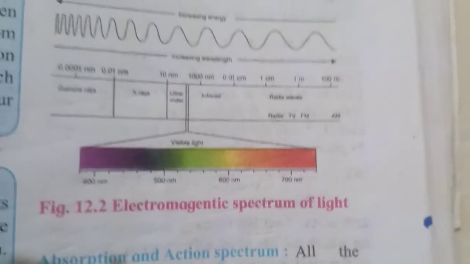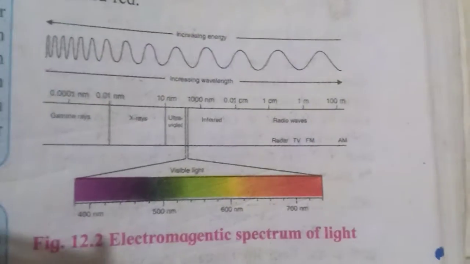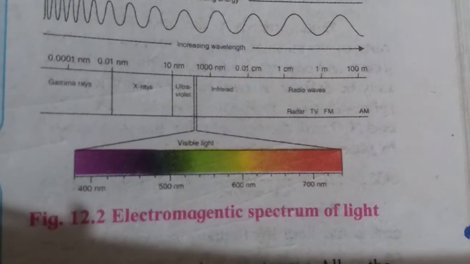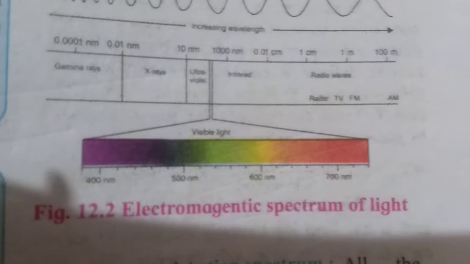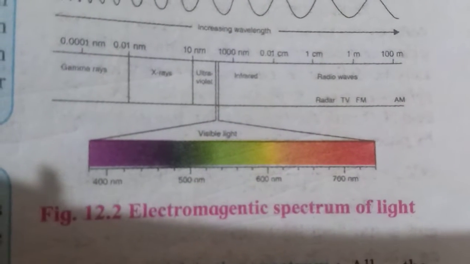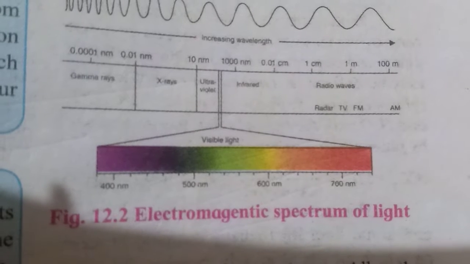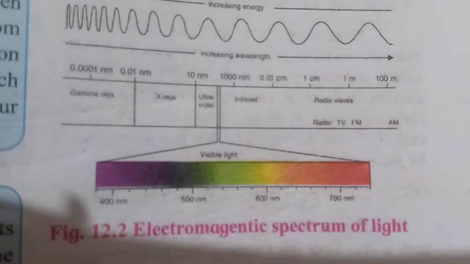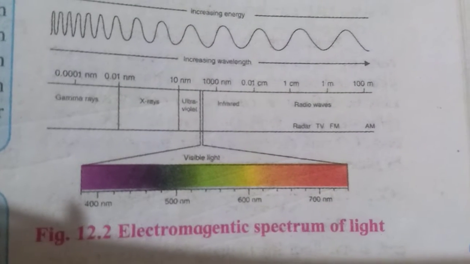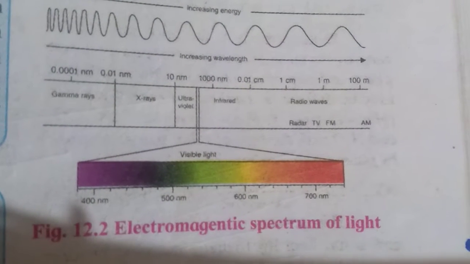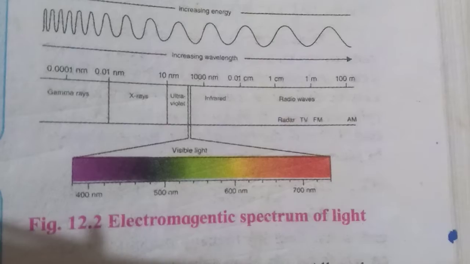Look here, this is the diagram of electromagnetic radiations of light. So here is 400 nanometer, 500, 600, 700, and before this 300, up to 730 nanometer we can see this spectrum. We can call this the visible spectrum. Okay, and in that visible spectrum we can see the light easily.